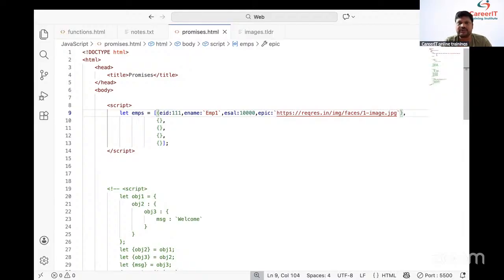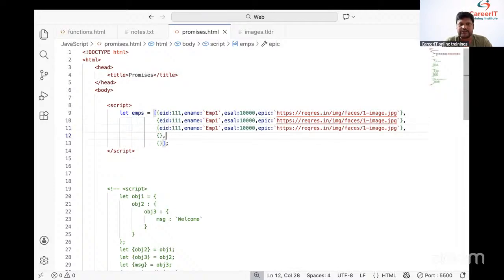Fine. Now, students, let me copy this information. Whatever information we have, we simply need to copy it. After copying this information, we need to place that information, and here also we need to place the information.